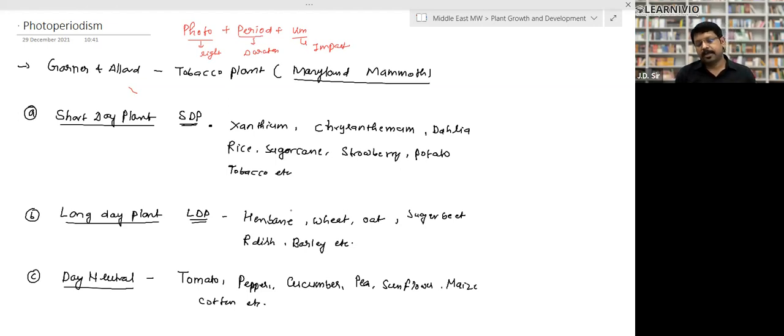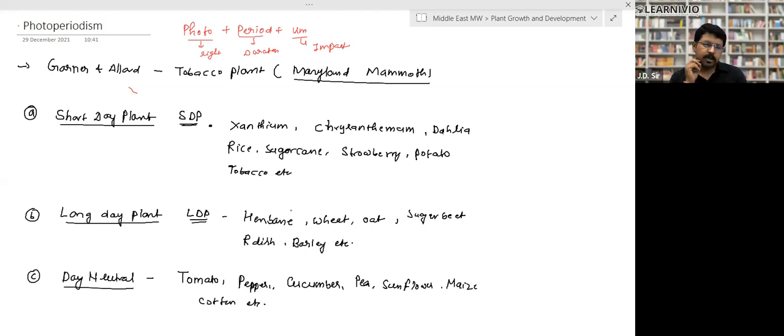Tell me guys, is that clear? Yushra, Shafula, Shahid, is it clear?